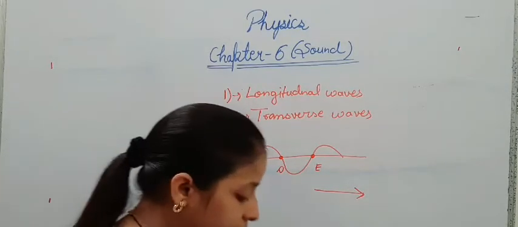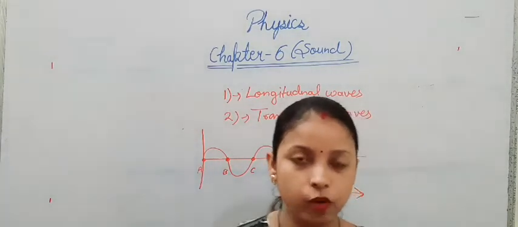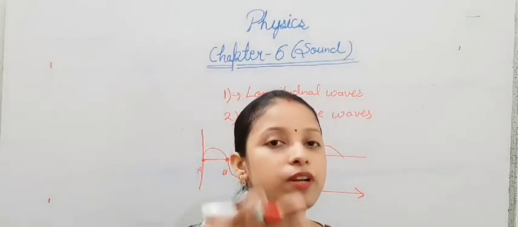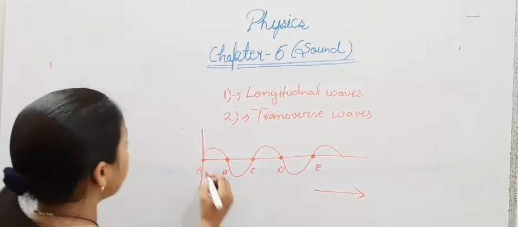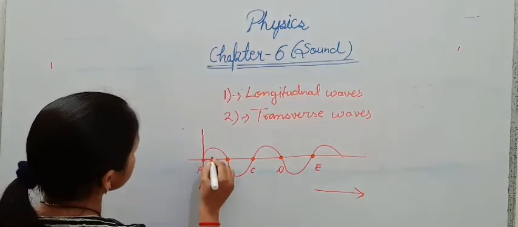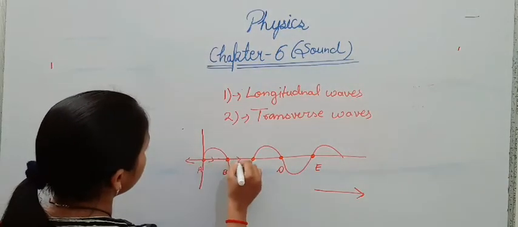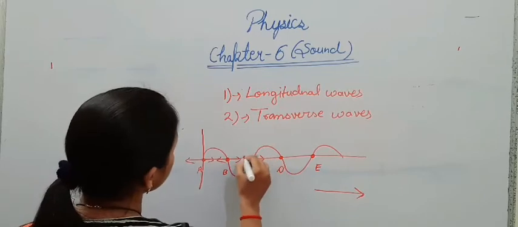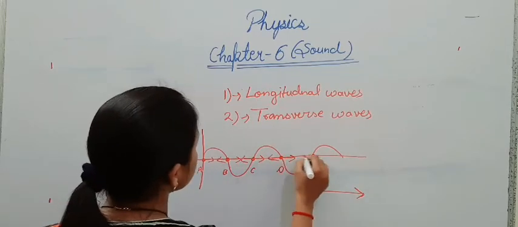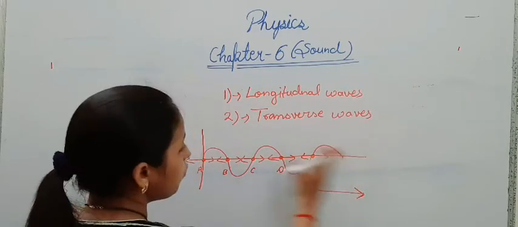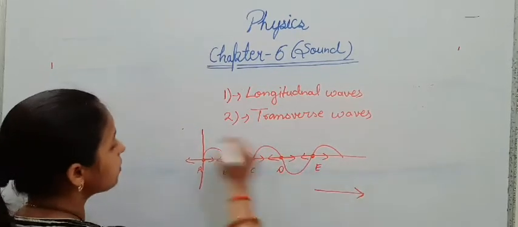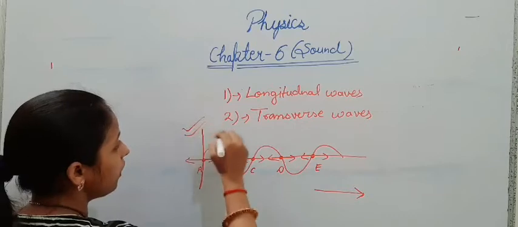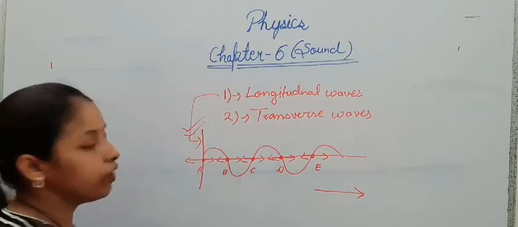We know that particles are vibrating. The vibration of our sound will pass to those particles, and they will start vibrating. When the particles of the medium move to and fro in the direction of propagation of the wave, then this kind of wave is known as a longitudinal wave.